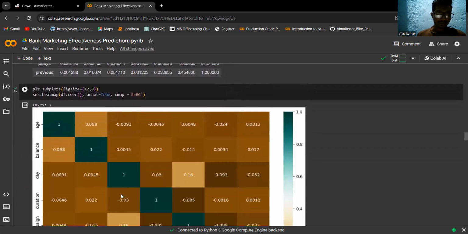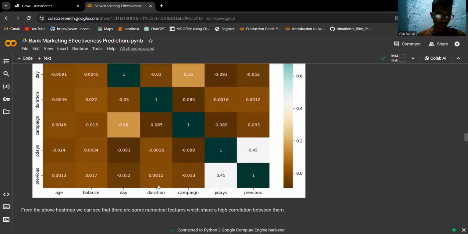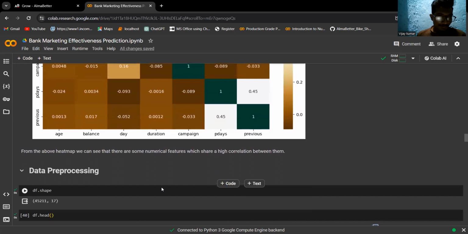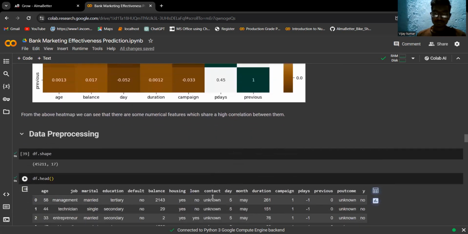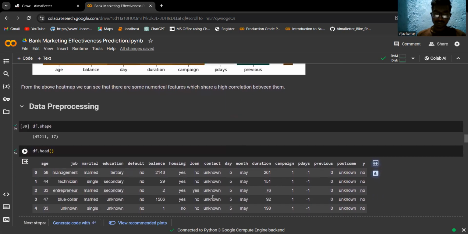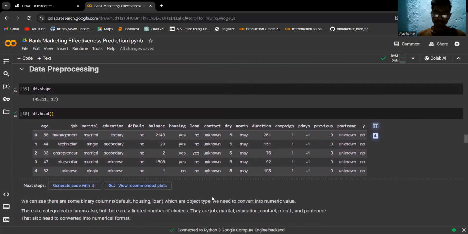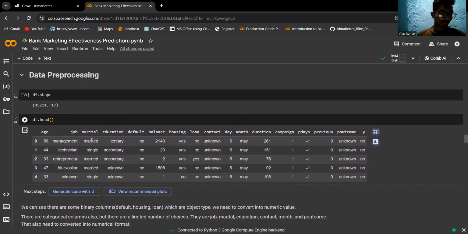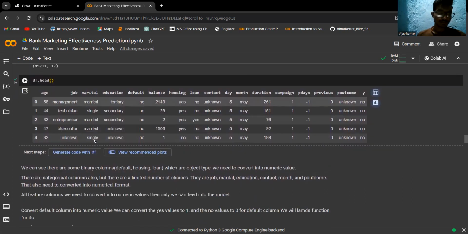Now we'll check correlation. This is our correlation. From the above heat map, we can see there are some numerical features which share high correlation between them. Now we'll do data processing again. This is our data. This is our shape.